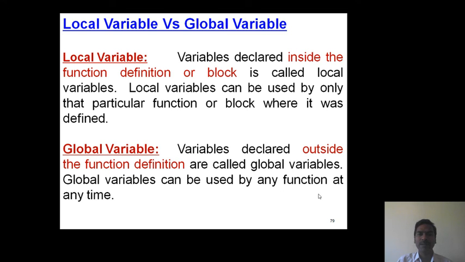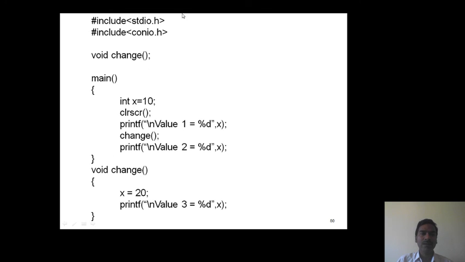The best way is with one example. Now observe this program, the local variable program. Here x is a local variable of the main function. Here we try to print the value of x within the change function. When we execute this program, it produces a compilation error, since x is not defined within the change function. So a local variable cannot be accessed outside its function.